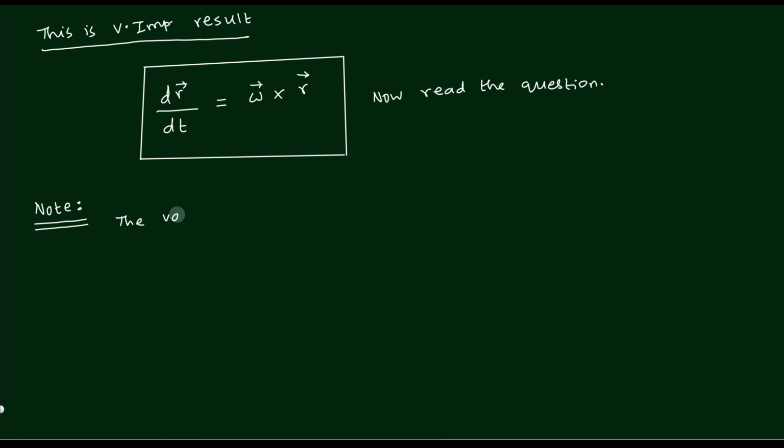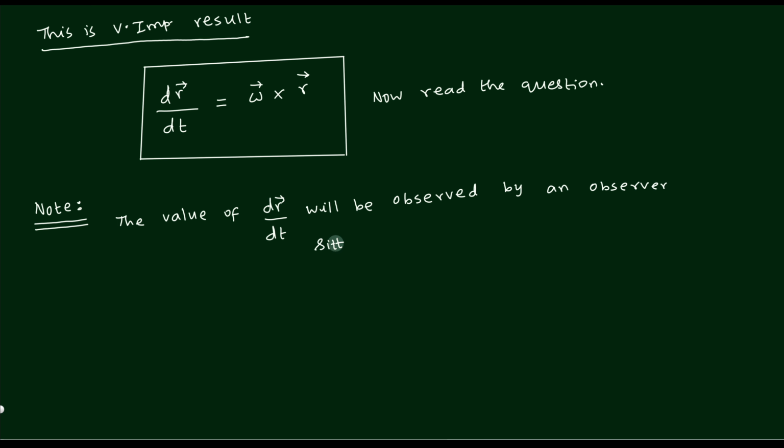But now we will have to ask the question: dr by dt is observed by whom? So let me write something about the observer. Observer means the person who is observing what is happening. So it will be observed by an observer who is going to be stationary, right?